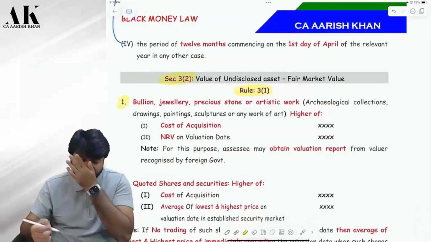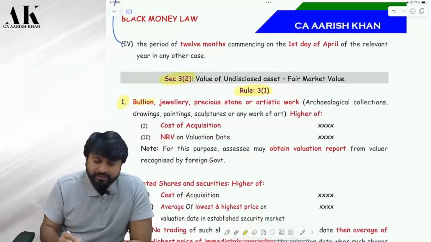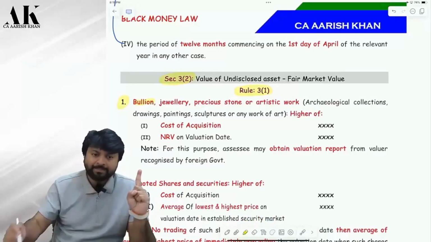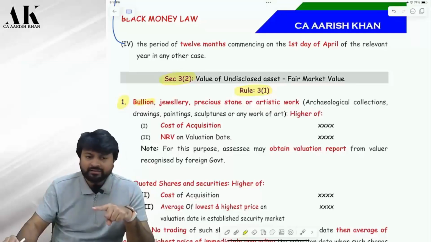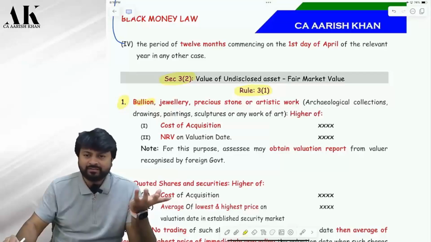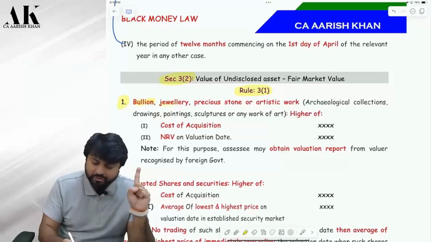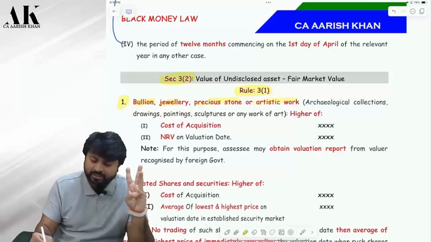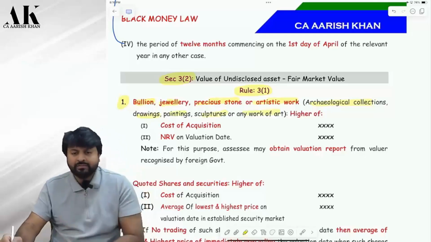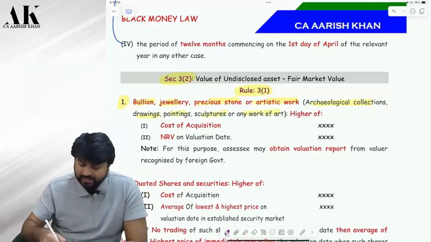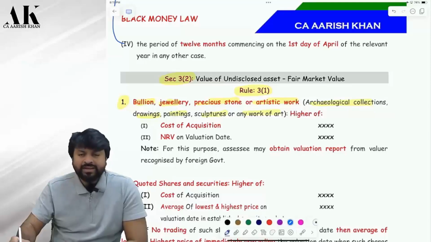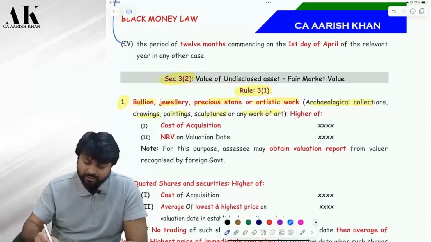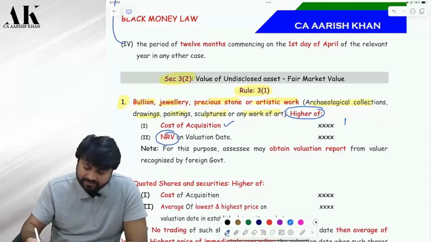So now, how to value? First of all, bullion. If you have undisclosed bullion, outside India, you have to keep that thing in mind always, correct? So if you have bullion, jewelry, precious stone, artistic work, archaeological collection, drawing, painting, sculpture, any other work of art, is it clear? So how will you value? The value will be the higher of the cost at which you bought or the net realizable value, whichever is higher.